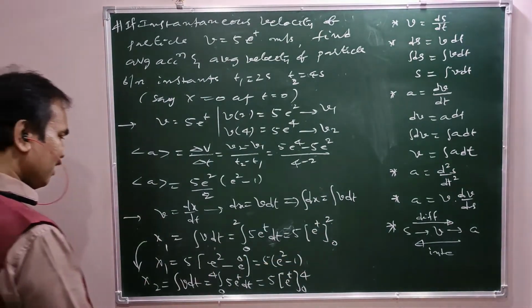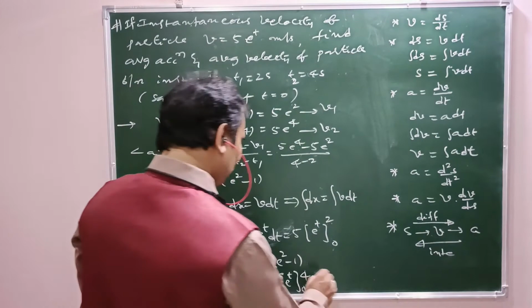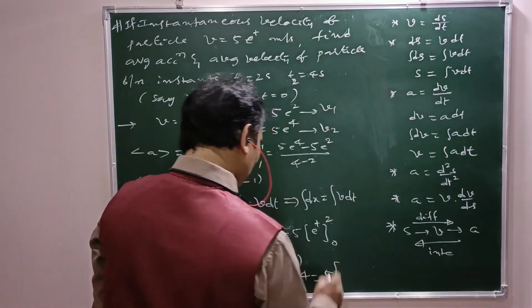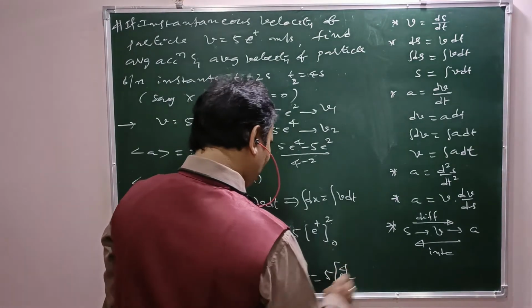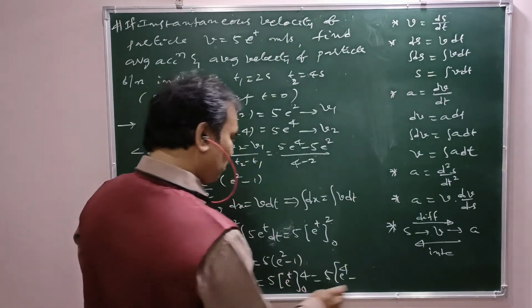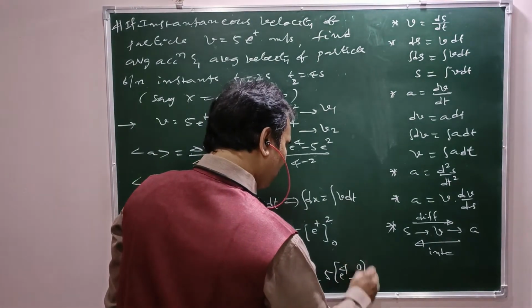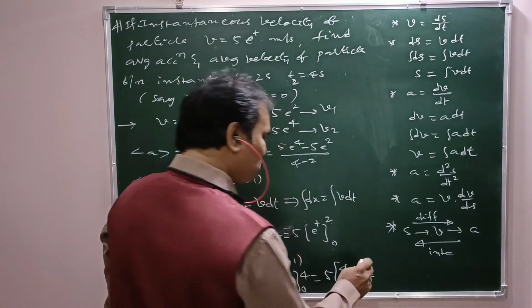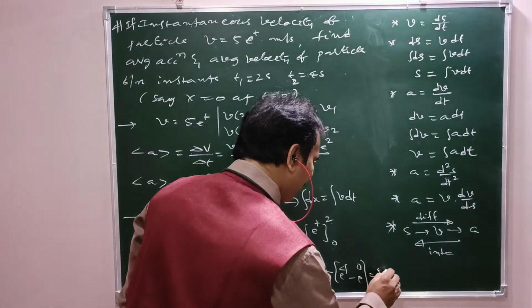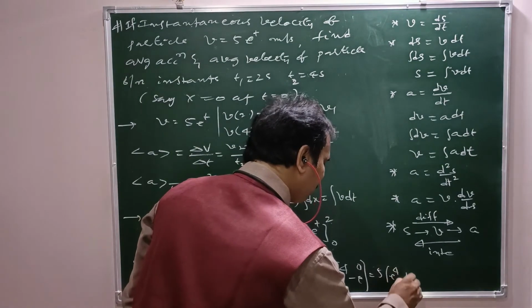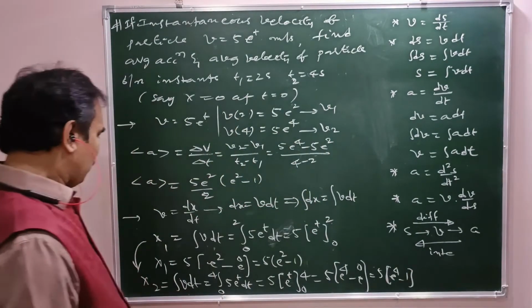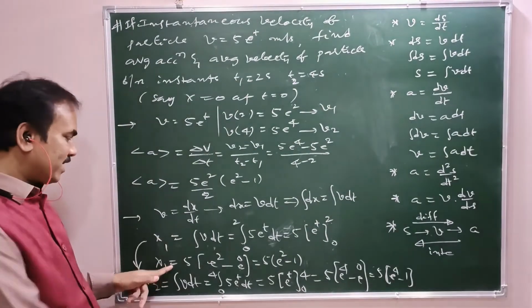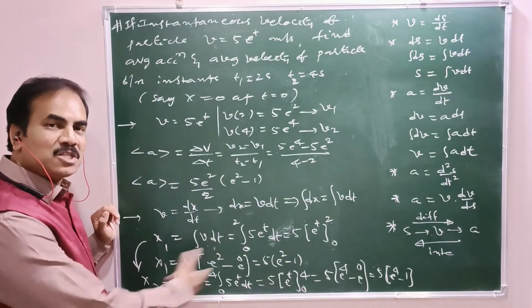No need to write everything here. That is 5 into e power t means e power 4 minus the lower limit, e power t means 0, that is e power 0, which means 1. So 5 times e power 4 minus 1. So this is the displacement covered in the first 2 seconds, and this is the displacement covered in the first 4 seconds.